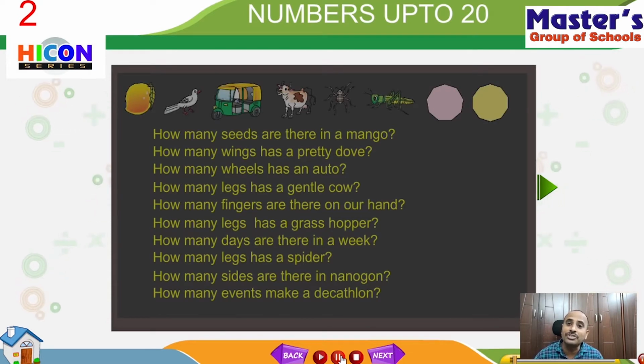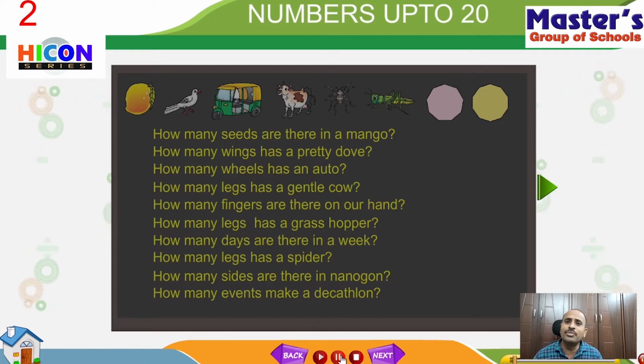Daily our life starts with numbers. You will find numbers everywhere in your surroundings. Without numbers there is no life. You will find numbers in your calendar, in your house, and on the wall clock you will find the numbers from 1 to 12. You will also find numbers in your digital watch, and on the number plate, that means the door number on your house wall. In this way you can find numbers everywhere.